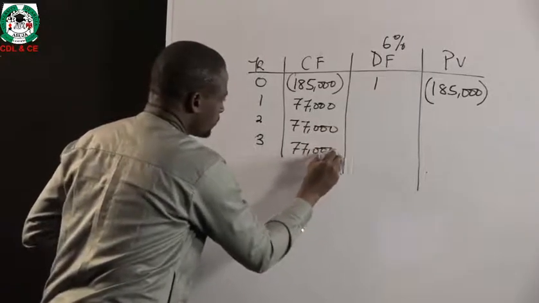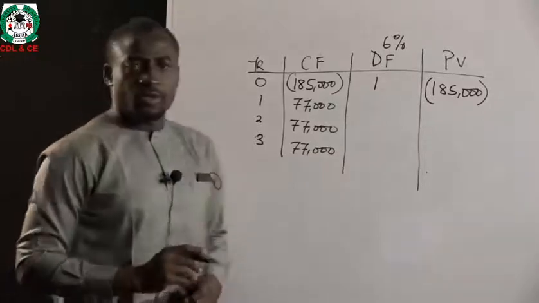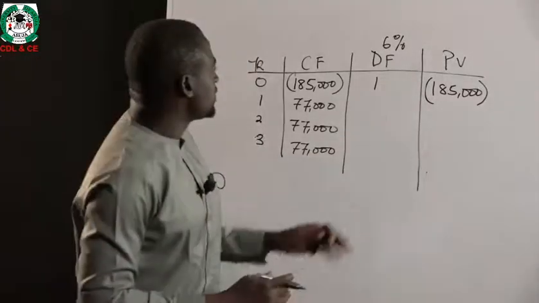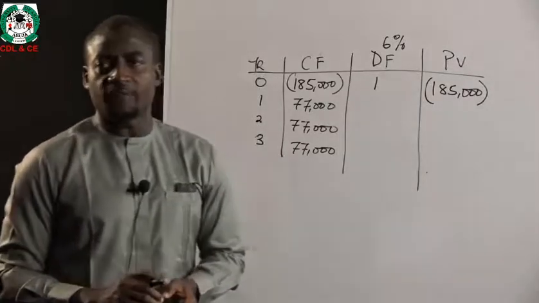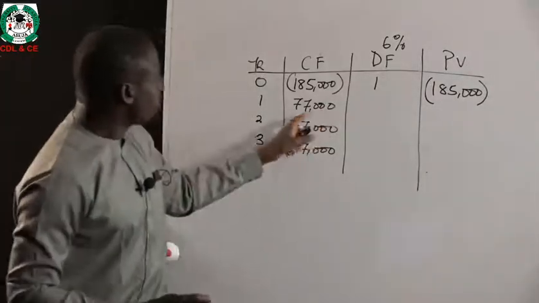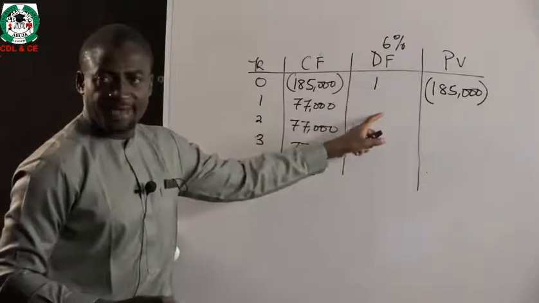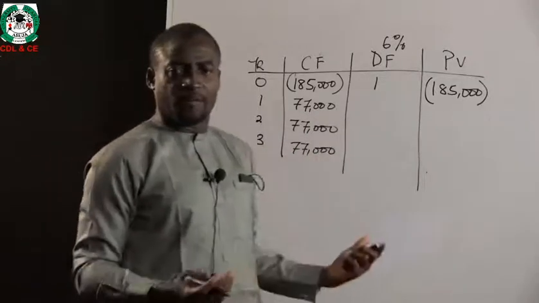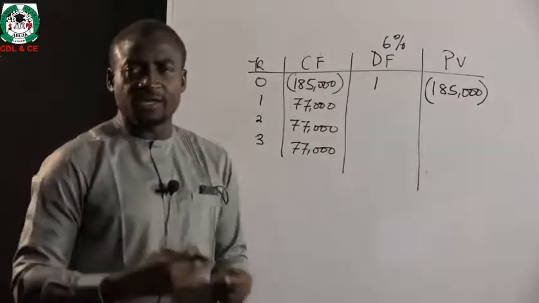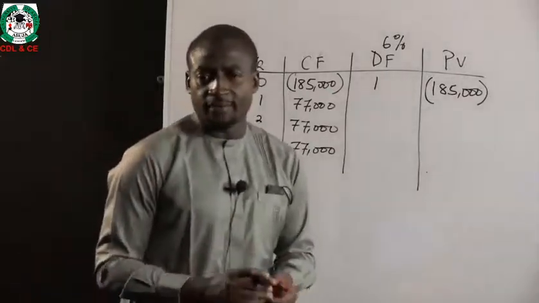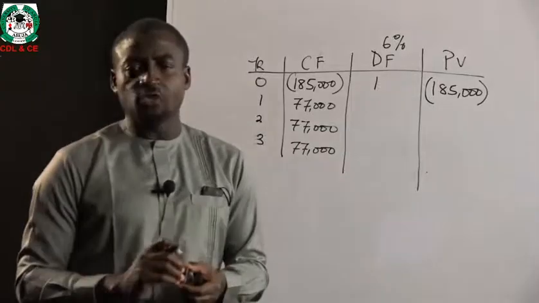Now, the next stage will be for us to determine what the discount factor will be for each period, because the value of money in year 1 will change as compared to the amount of money in year 2 or year 3, given the concept that we have learned from the beginning of time value of money.